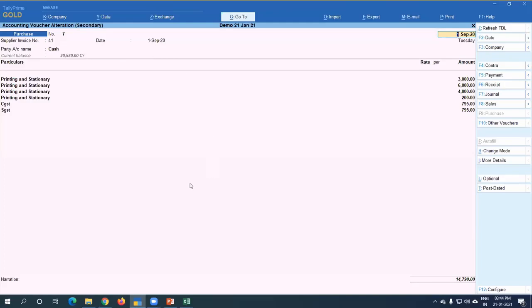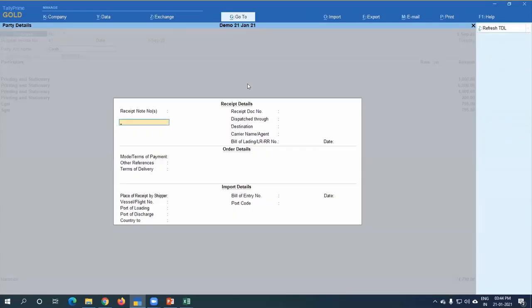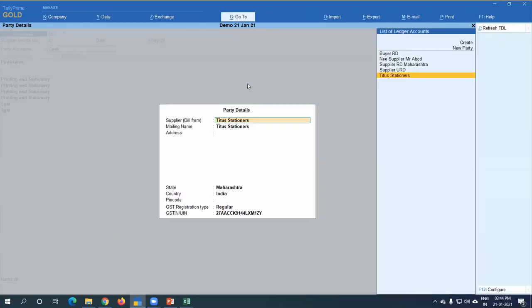This is the simple formula to understand whether to enter this transaction from purchase or payment. If someone is showing it in GSTR 1, it means it should be in your GSTR 2A. It should be in your purchase register. The important point is, if you want to take input tax credit, it is also possible. Take cash account credit because you are paying cash, enter, and just select the party name who has actually given you the sales invoice, charging you the GST. So put all his details here.